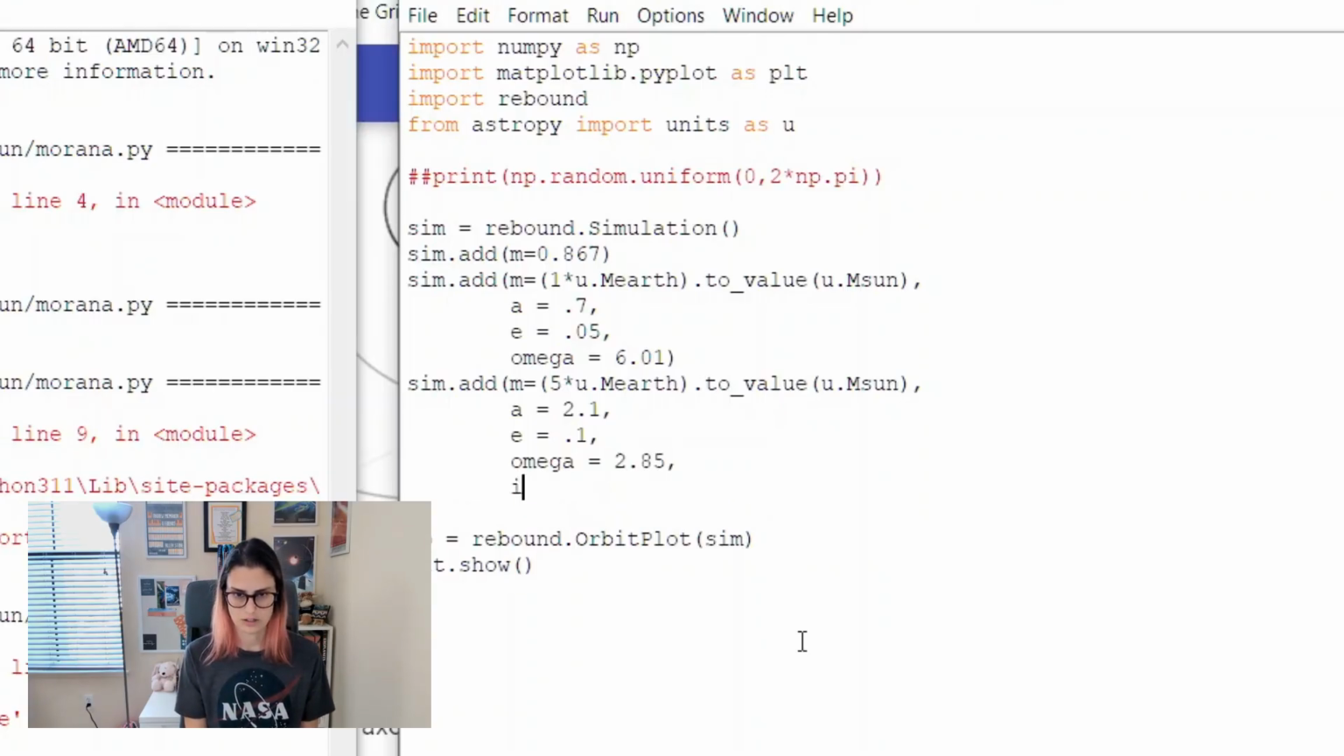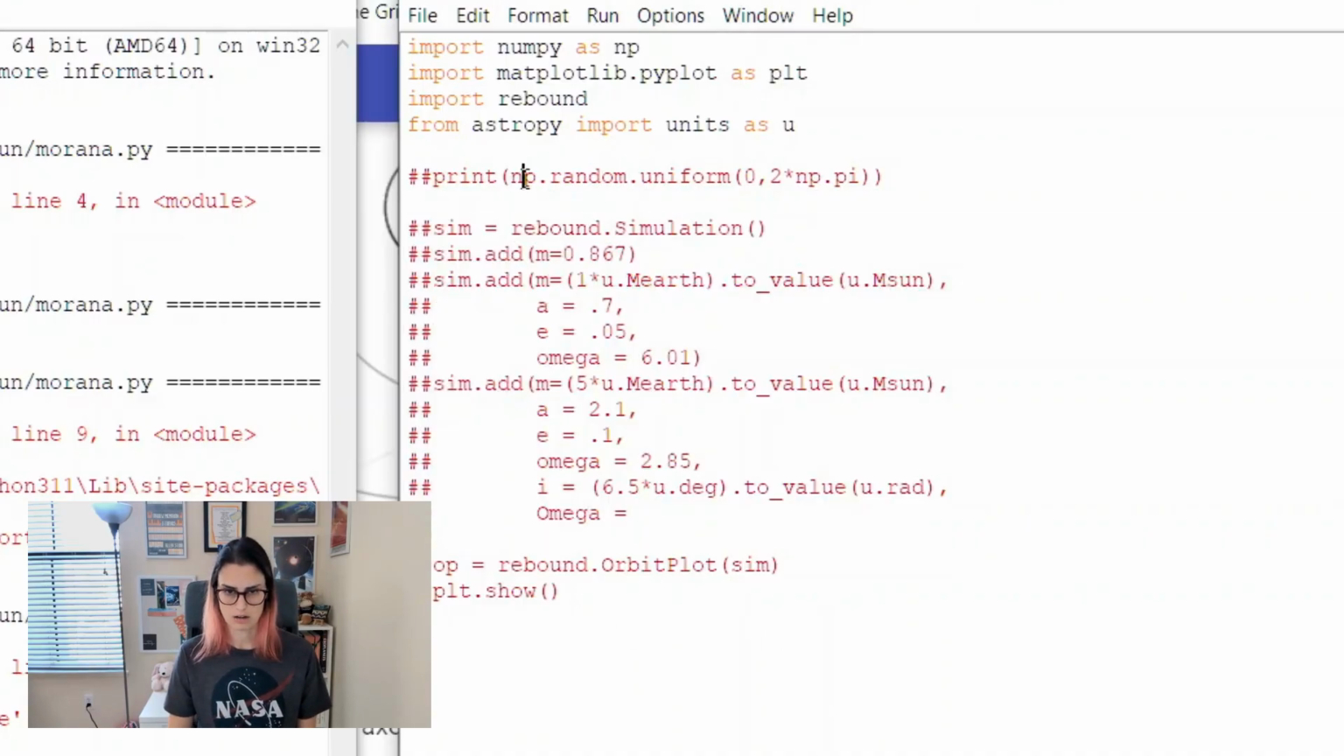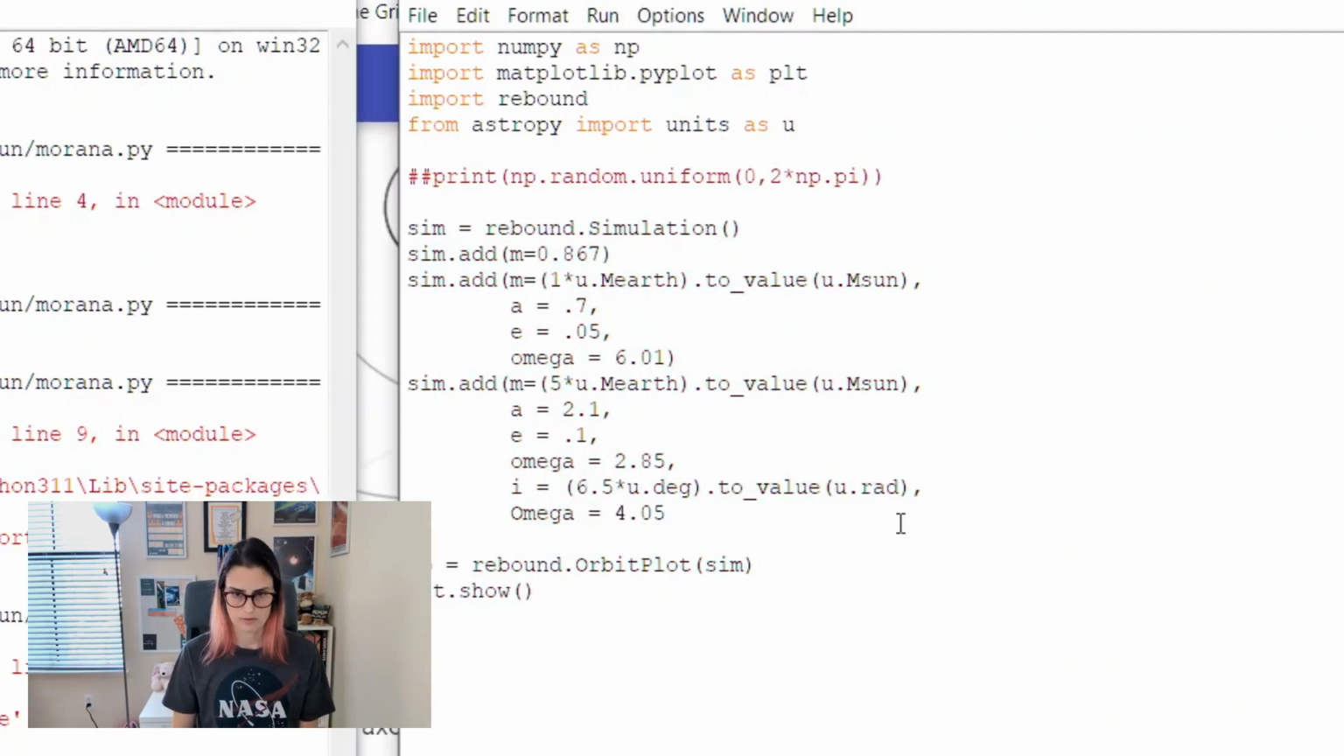And let's give this one an inclination just of a couple degrees. Let's say 6.5 degrees radians. So that means we also need to give it a big omega, which is the longitude of the ascending node, which is just where it passes upward through the plane. 4.05. Bada bing, bada boom. Well, let's visualize this first.